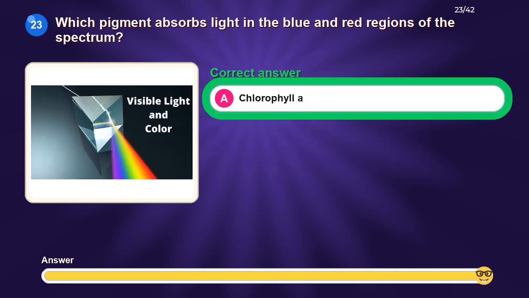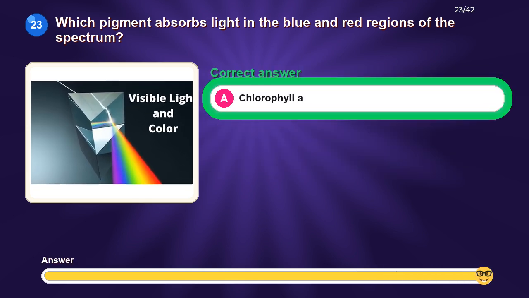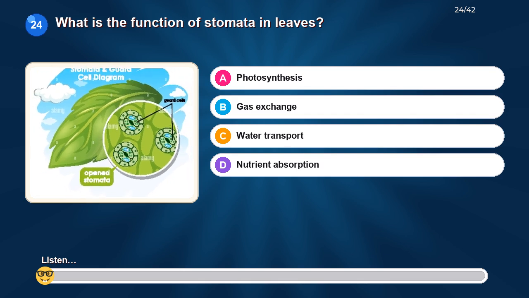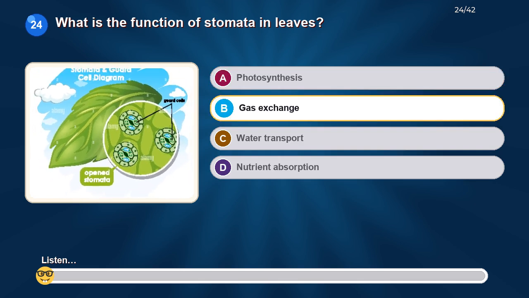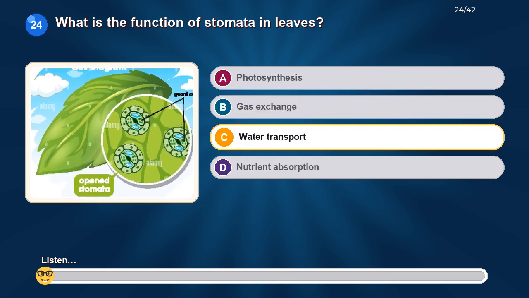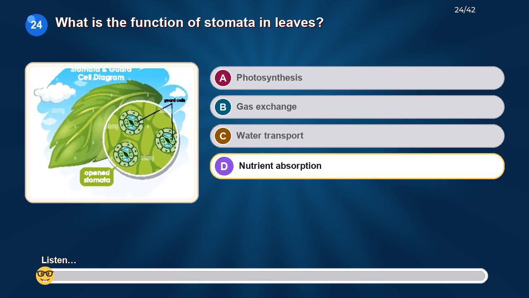The correct answer is chlorophyll A. What is the function of stomata in leaves? Option A, photosynthesis. Option B, gas exchange. Option C, water transport. Option D, nutrient absorption.